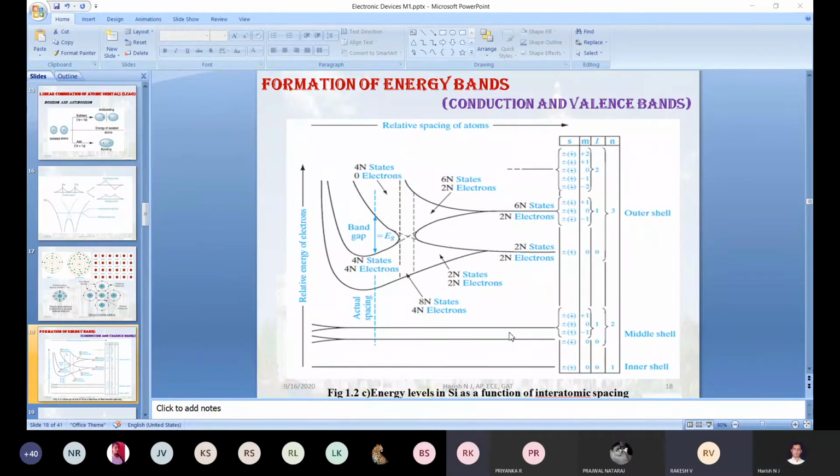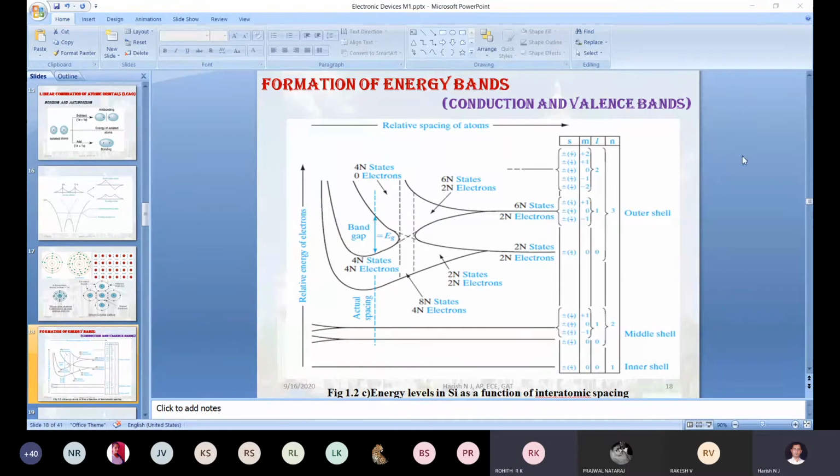Rohit, can you explain how we got these three energy bands in silicon? Can you explain in detail how we are going to draw this diagram, where to start and where to end? Sir, we should start from the innermost shell. From the innermost shell, we should take the negative value, and then we should come to the middle shell. And then if the energy varies, we should come to the outer shell, sir.